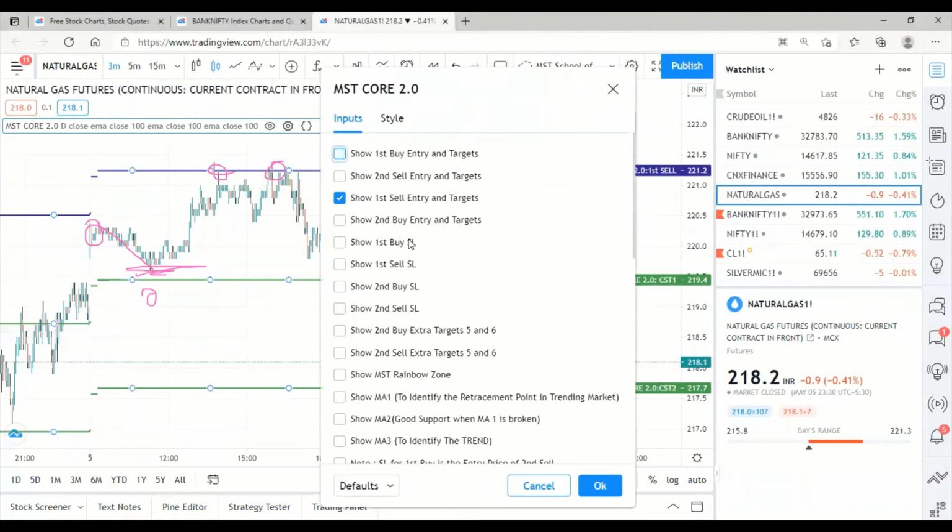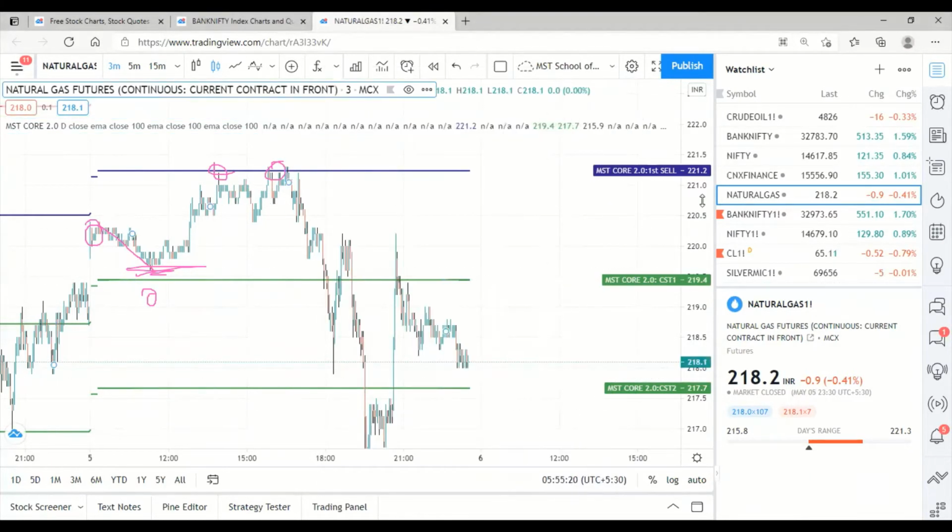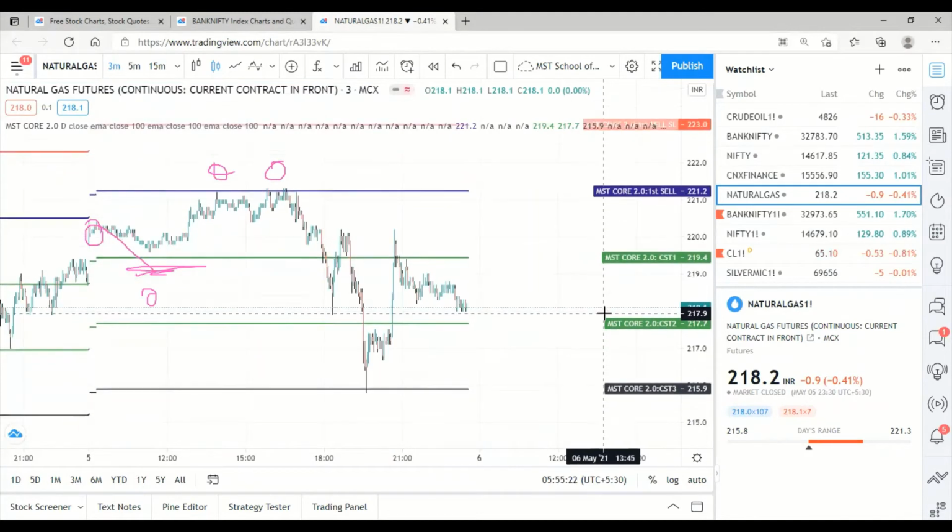So I'm removing it and adding the sell SL. Now you can see what happened to the market. Sell activated here, first target done, second target done, third target also done. From the third target it has reversed, but exactly our 3 targets were done on the sell side.